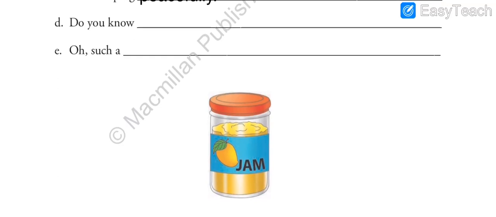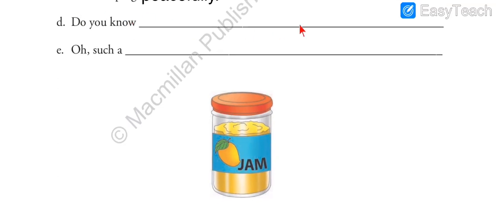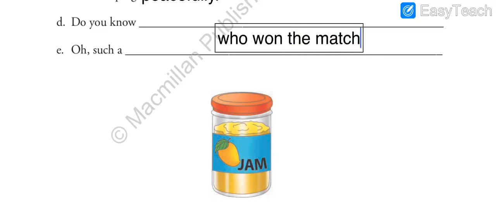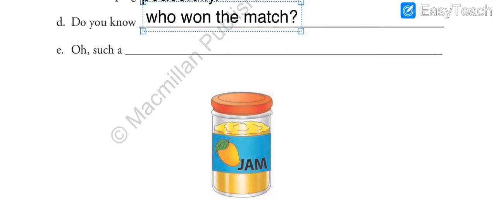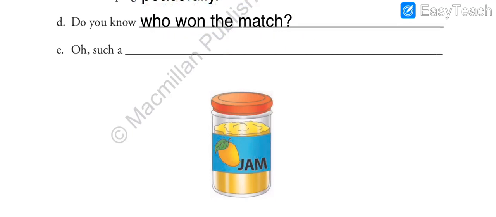Then next sentence, do you know dash? What do you know? You can write anything over here. Like for example, there was a match being played. So do you know who won the match? That's what we can write over here. Do you know who won the match? And then a question mark. Make sure you put a question mark because this is a question that I have written. As you can see, there is a question mark here. Now which are the other possible sentences that you can make? Do you know who is that man? Do you know how to write this answer? These are the possible answers.